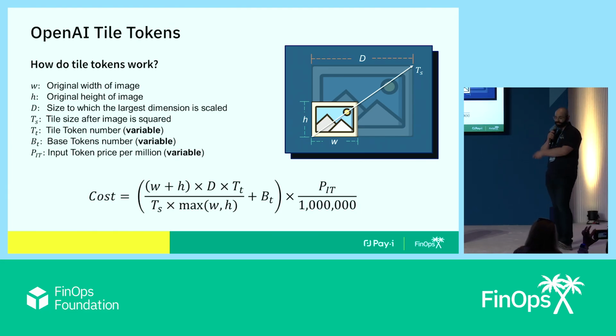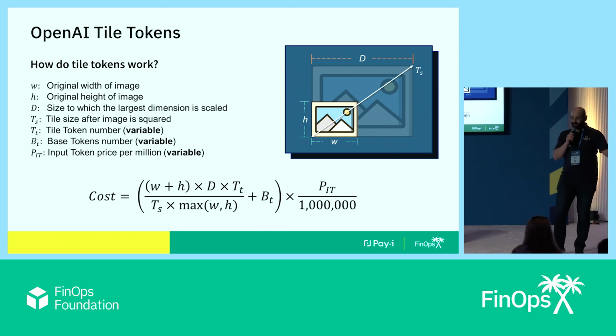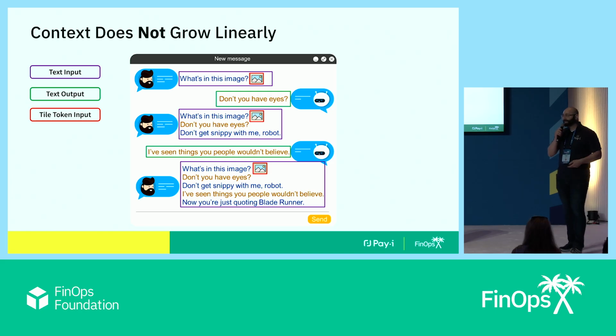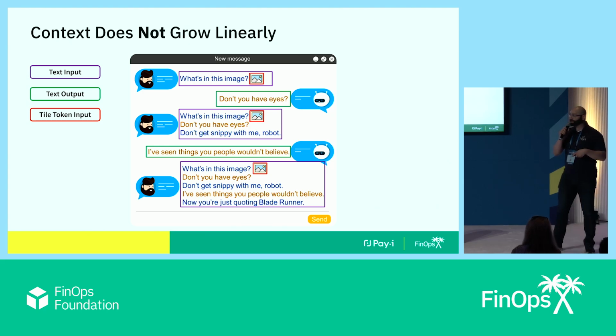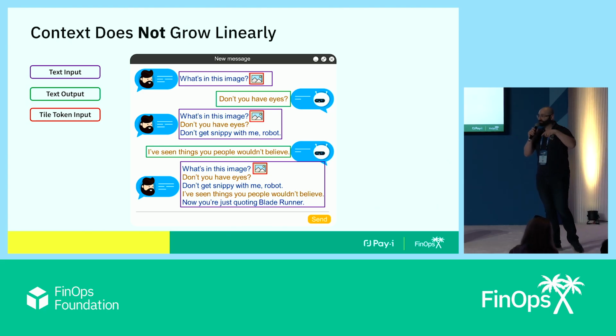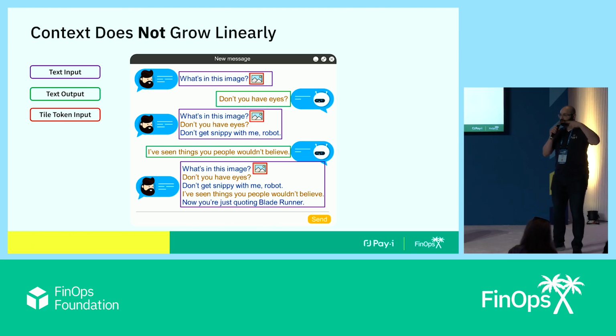So this is how you calculate what are called tile tokens for OpenAI. It has to do with the size of the image that you're sending into the model. It gets incredibly complicated. What's also cool is that context does not grow linearly. So in this example here, every single time you send a message, you're sending the entire context history of that chat over and over again, which means that if you send an image in the first message of your chat with an agent, that image is getting resent for every single subsequent message, and you are getting recharged for that hidden fee. Bet you didn't know that was happening.